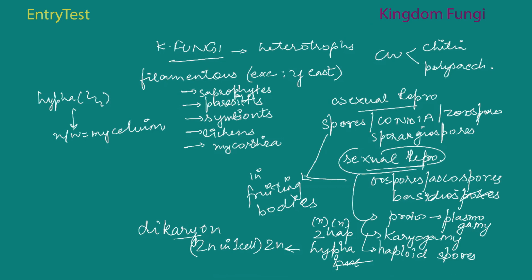Now the morphology of the mycelium, what kind of spores are produced, how they are formed, and how the fruiting bodies are developed, that forms the basis of how we divide this kingdom into various classes. So let's go ahead with the classification of this kingdom. The first part that we are going to do is Phycomycetes. So this is an important part.